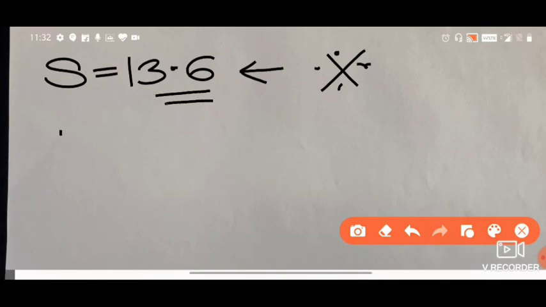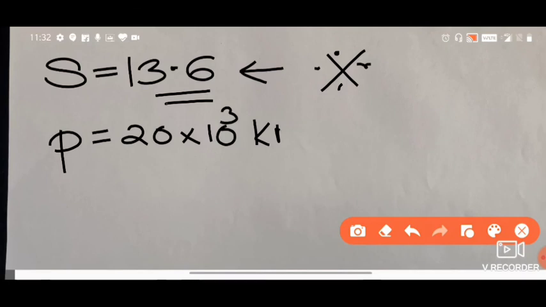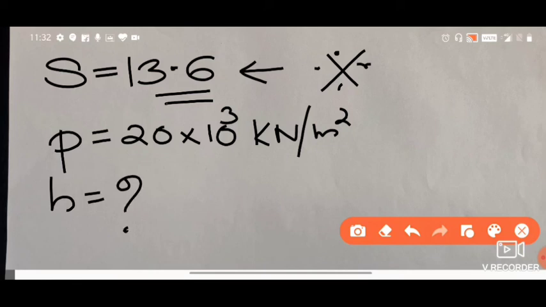So for the same pressure, 20 into 10 raised to 3 kilonewton per meter square, what is the pressure head in meters of mercury? How to calculate it? Can you please calculate? Can you please check it? What's the answer that you are going to get? Please do it.